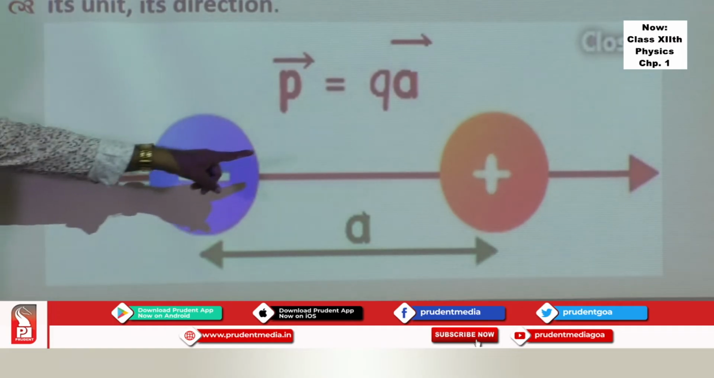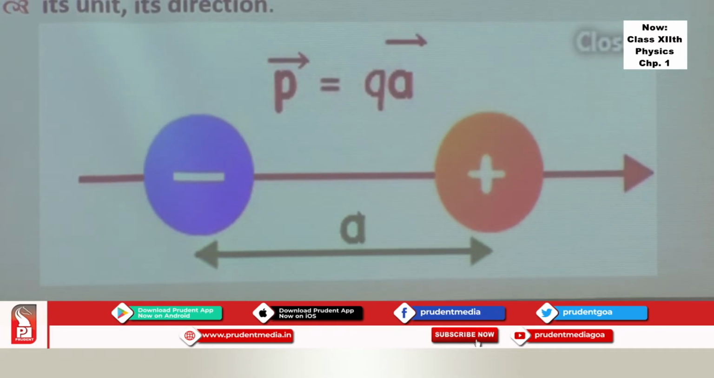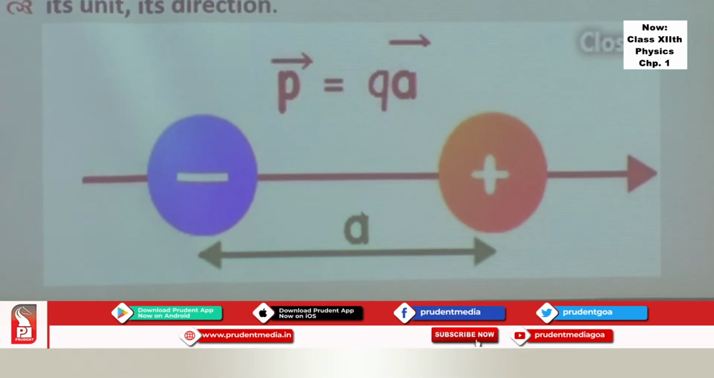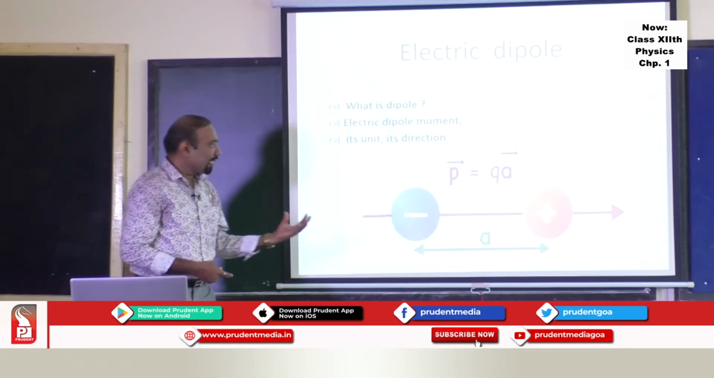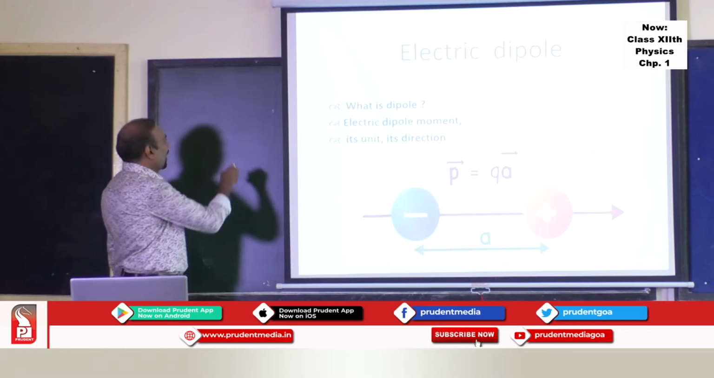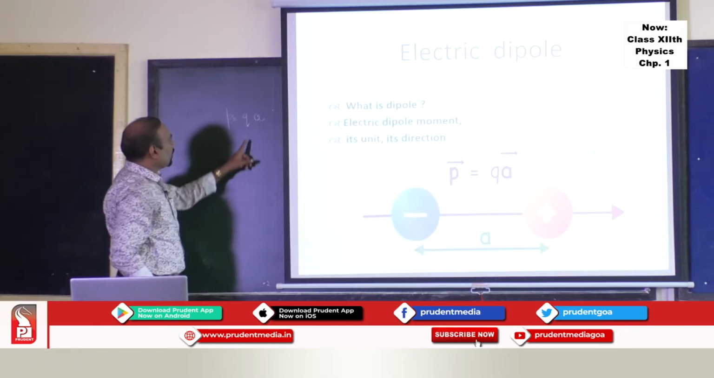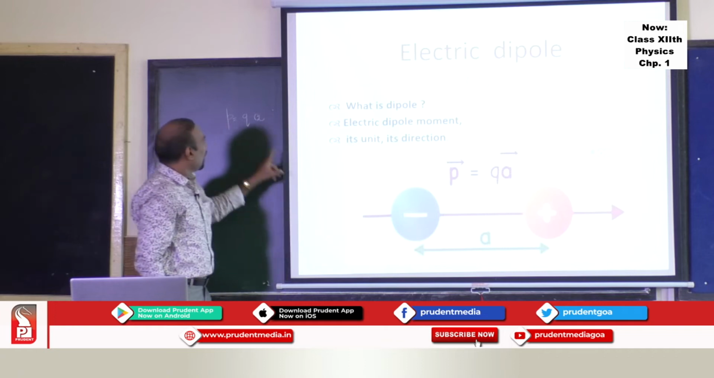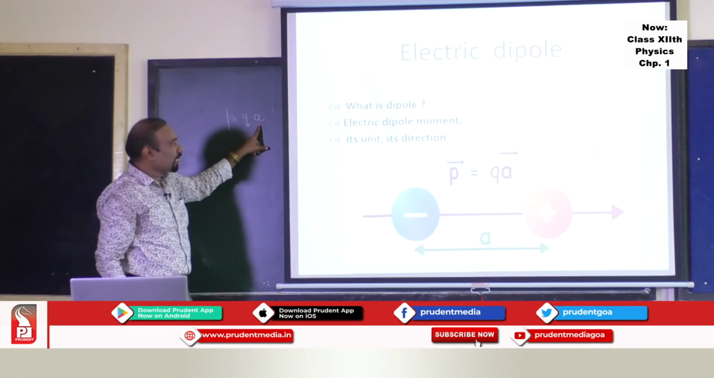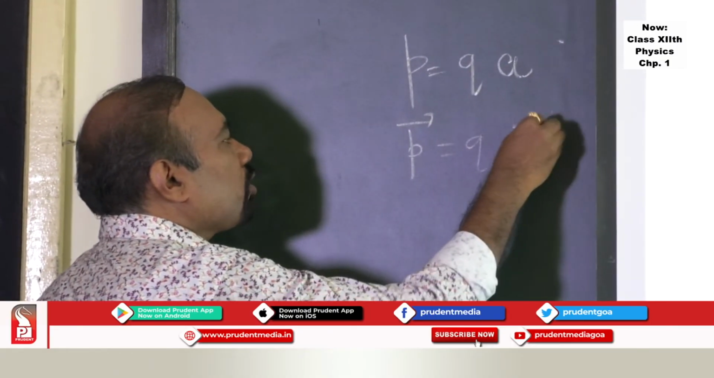This line is called the axis of the dipole, and the perpendicular line bisecting the two is called the equatorial line. So there are two lines, the axial line and the perpendicular bisector line. Now, the electric dipole moment is a quantity associated with the electric dipole, and that quantity is P equal to Q times A, where Q is the magnitude of each charge and A is the separation between the two charges. You can write this in vector form, P bar is equal to Q times A bar.